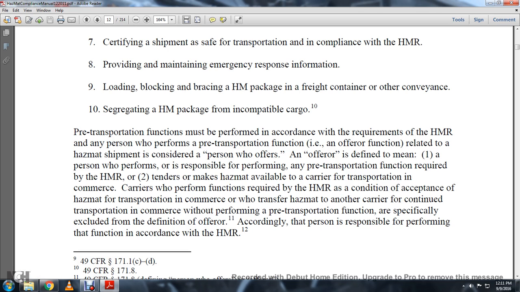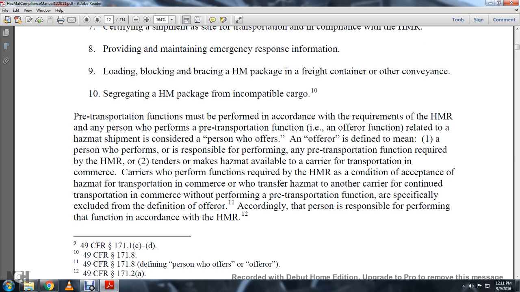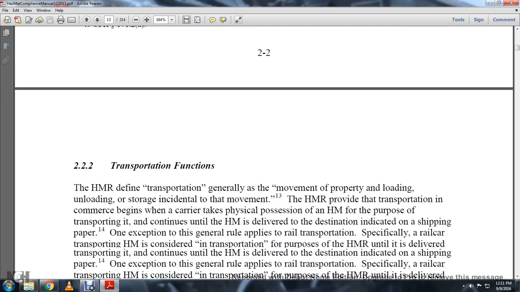Accordingly, the person is responsible for performing the function in accordance with the Hazardous Material Regulations.